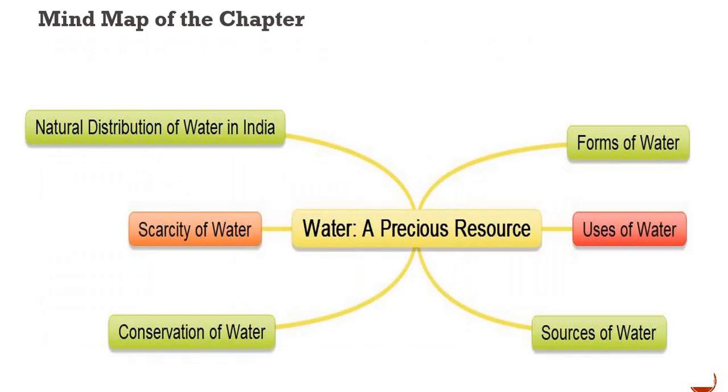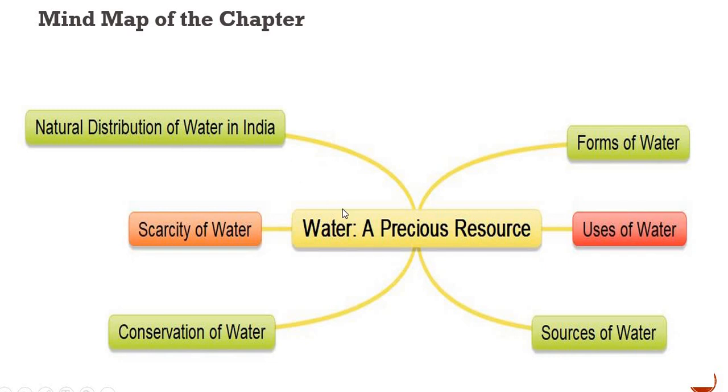Okay. In this chapter, Water, a Precious Resource, this is a mind map of the chapter which you are seeing on the screen. We are going to study forms of water, uses of water, sources of water, conservation of water, scarcity of water, and natural distribution of water in India.